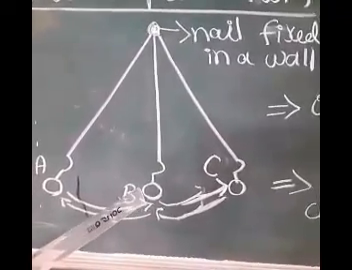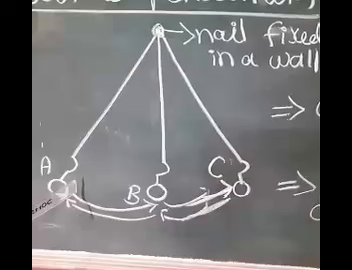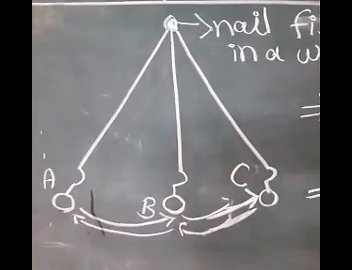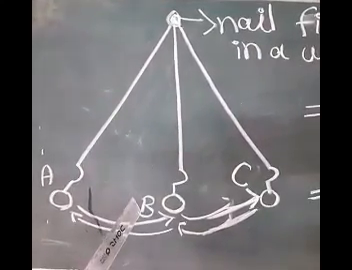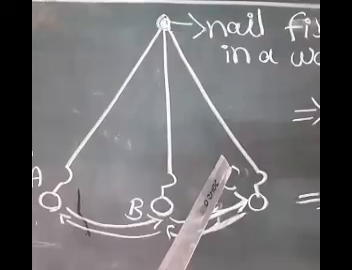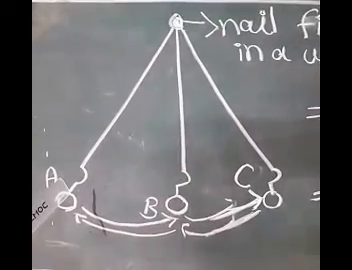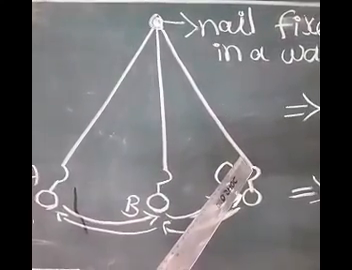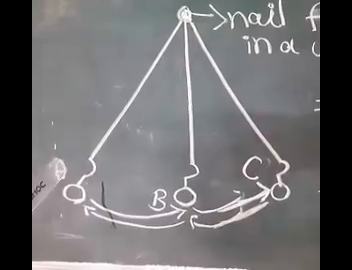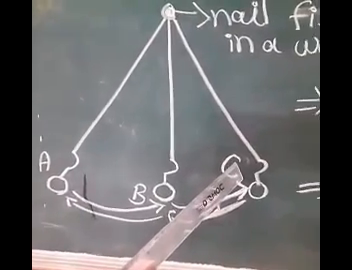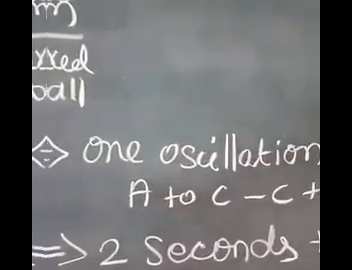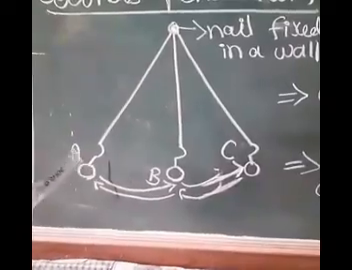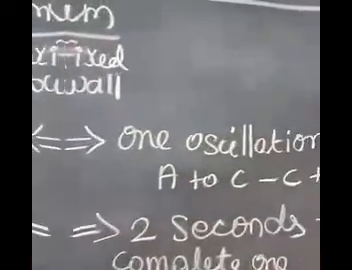Now pull the brass bob gently towards the left and release it. You will find that the brass bob swings towards B and C and then returns back to the position A. The movement of the brass bob from position A to C and back C to A is called one oscillation.